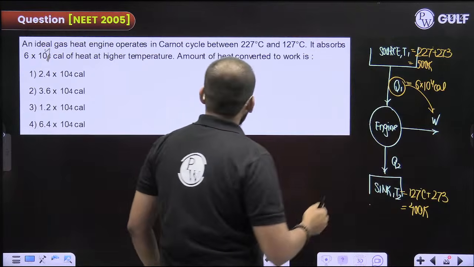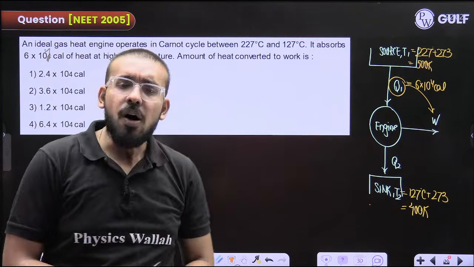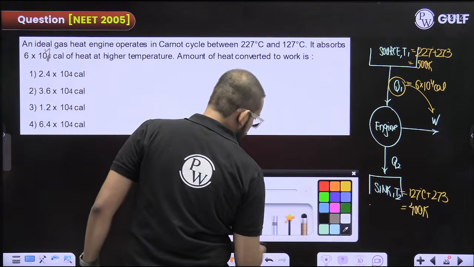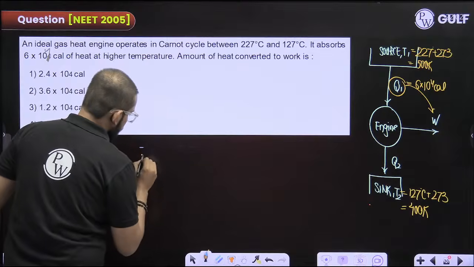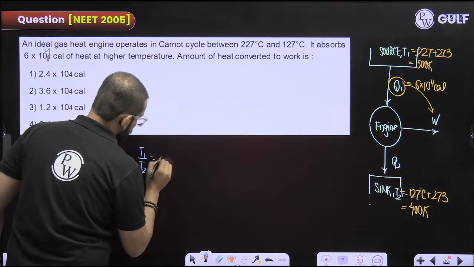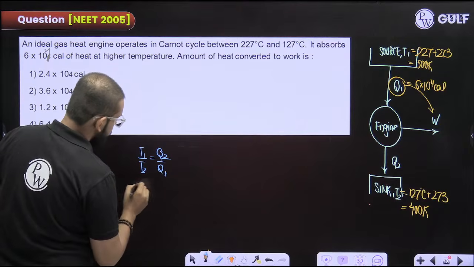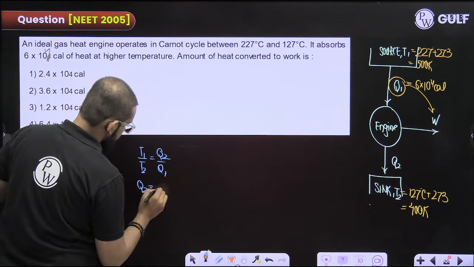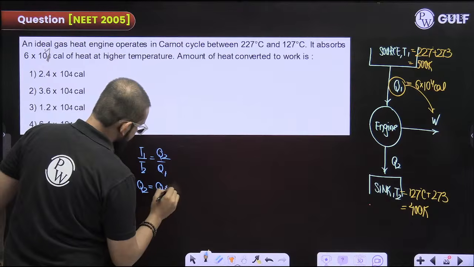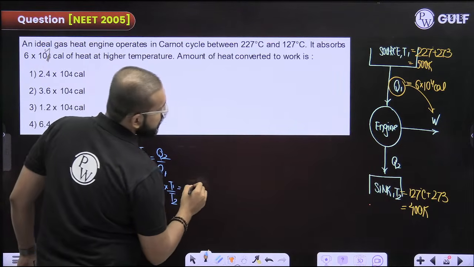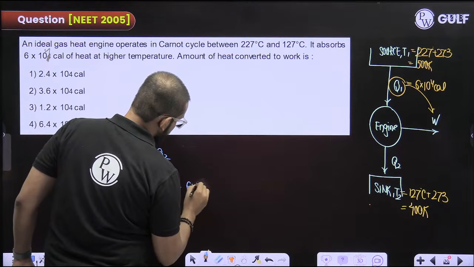Amount of heat converted to work. Very simple. Can I apply the formula? T1 by T2 is equal to Q1 by Q2. First let me get Q2, which is Q1 into T2 by T1. Q1 is 6 into 10 raised to the power 4.